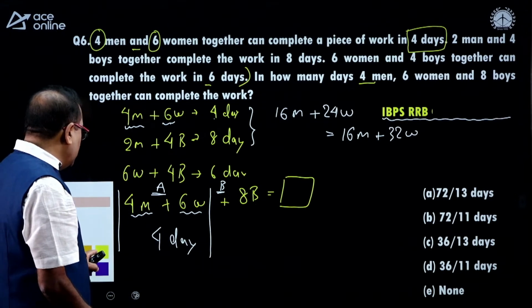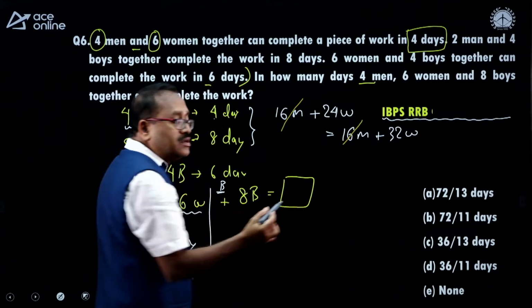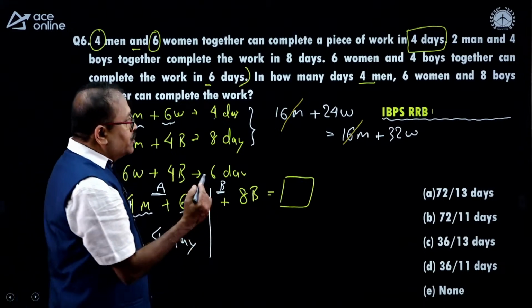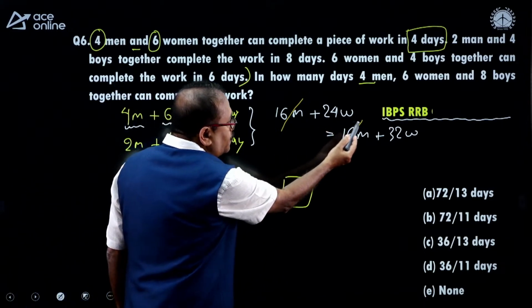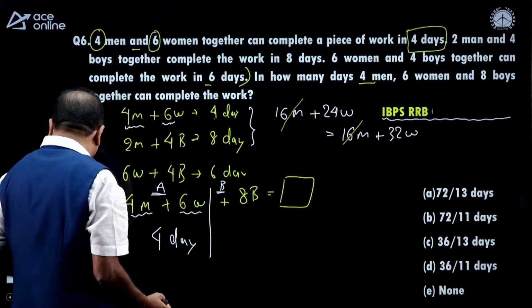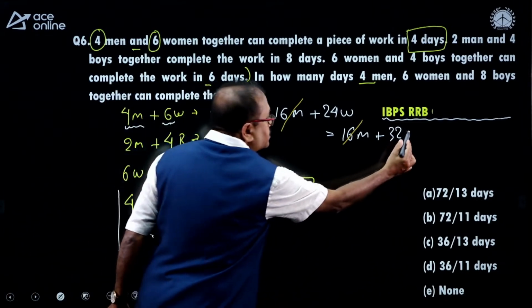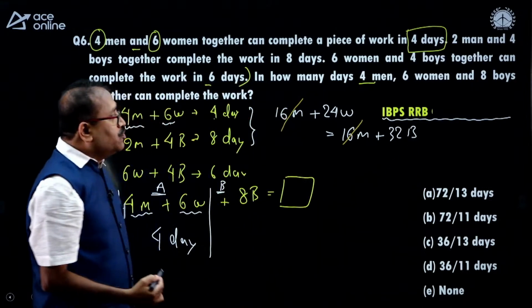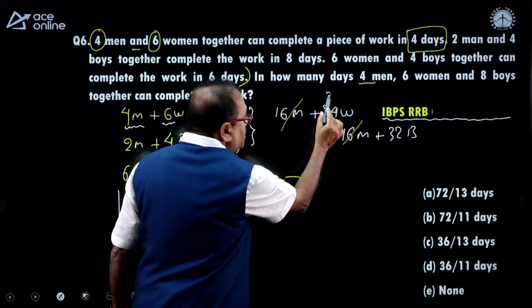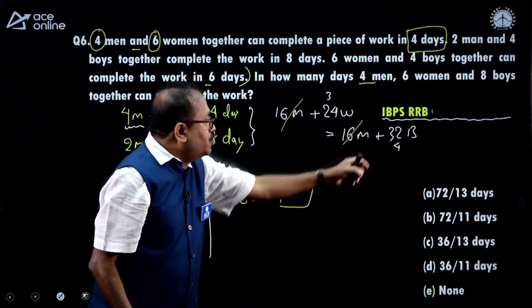Look at the way the question is designed. This 16 men and 16 men is getting cancelled. If this does not get cancelled, you can't answer the question. Okay. Now, I notice that 24 women is equal to, let me correct this one, it is boys. So 24 women is equal to 32 boys. That means dividing by 8, 3 times and 4 times, 3 women is equal to 4 boys.